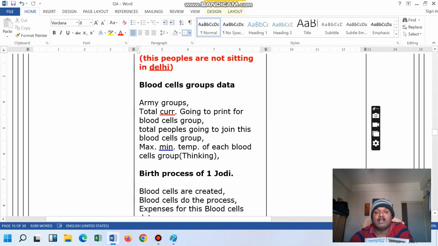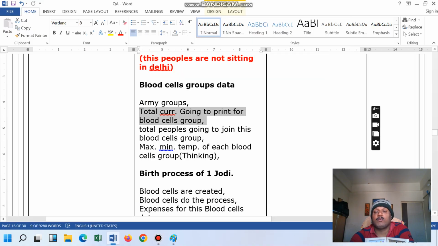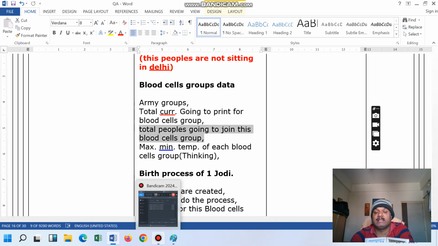Then the total currency. For example, the army groups and the 10 crore people are allocated, so money is required. So the currency department prints the money. So just see, it's not so easy to create the blood group owner also. The people going to join these blood groups are decided on the basis of their thinking, how they are thinking. According to that thinking, they join the blood group.